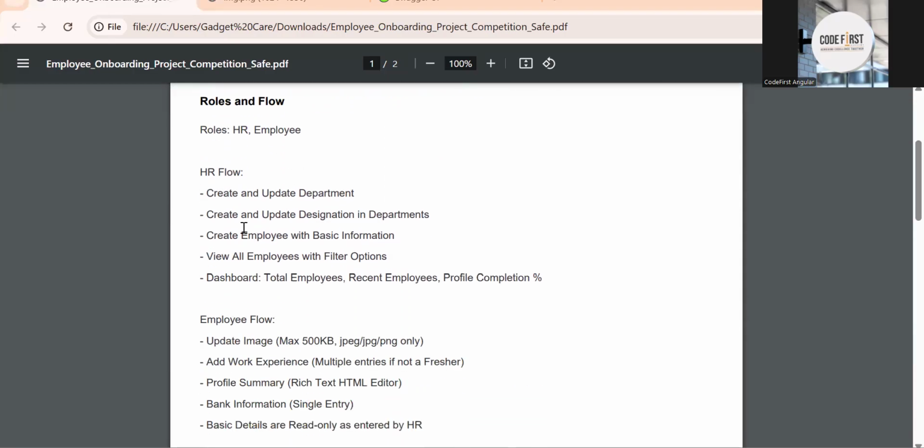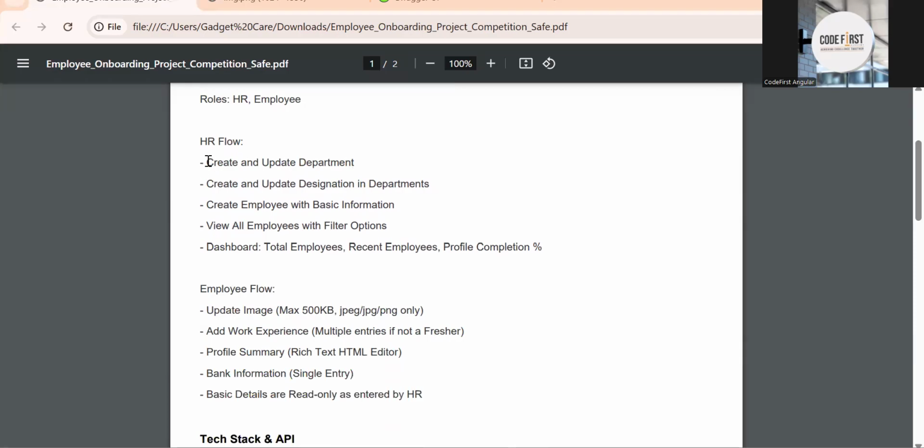Fine. Now coming back to the roles. If HR is logged in, what can HR do? He can create the department. He can create and update the designation. He can create the basic employee information. He can view all the employees with filter options and everything. And he will have a dashboard also where he can see total employees, total recent employees, profile completion, everything.